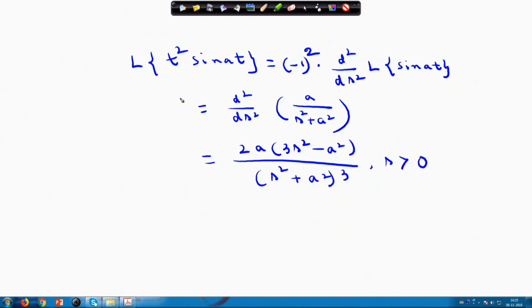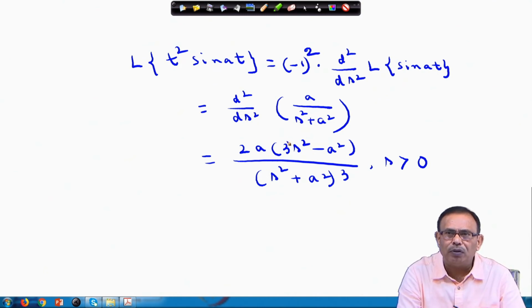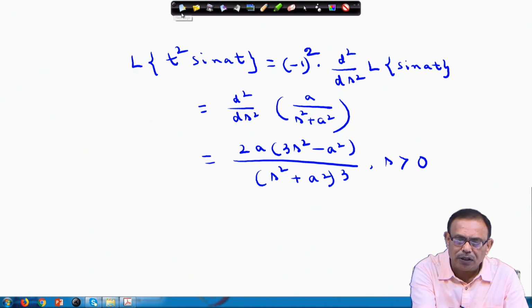Again you see the function is complicated, but I am getting this using the formula, the theorem. I am writing it in terms of the formula and taking the derivative twice, and I get the result of the Laplace transform, because we always know that differentiation is a little easier compared to integration.